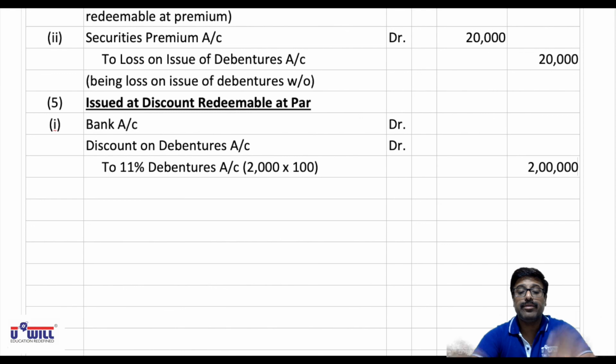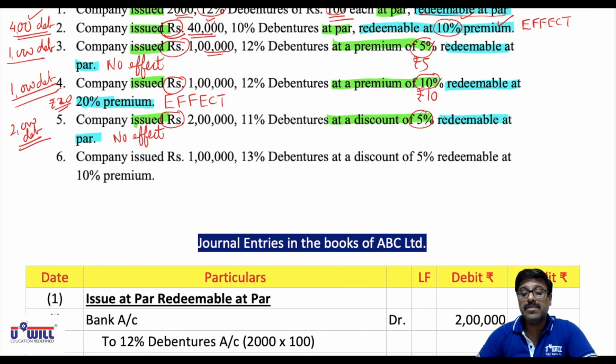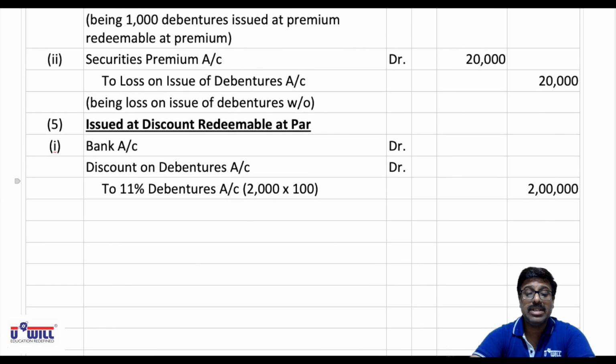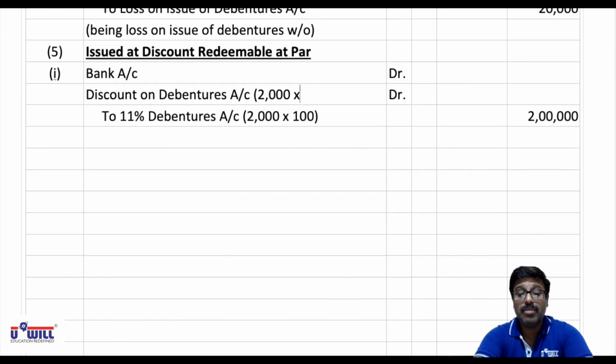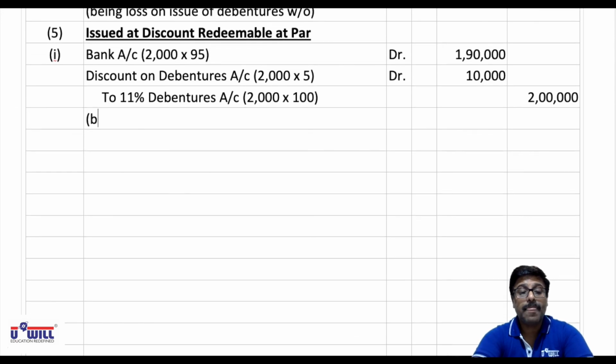Then we record the amount of discount. What is the discount given in the question here? 5% means 100's 5% would be 5 rupees. So on 2000 debentures, what would be the amount of discount? 2000 into 5 rupees, that is 10,000. So 2 lakhs minus 10,000, what amount would the company receive? 1,90,000. After the discount, the company will receive 100 minus 5, 95. So 2000 into 95, the company would receive 1,90,000. Being 2000 debentures issued at discount, redeemable at par.